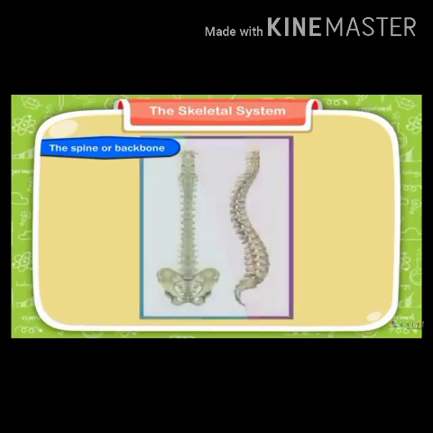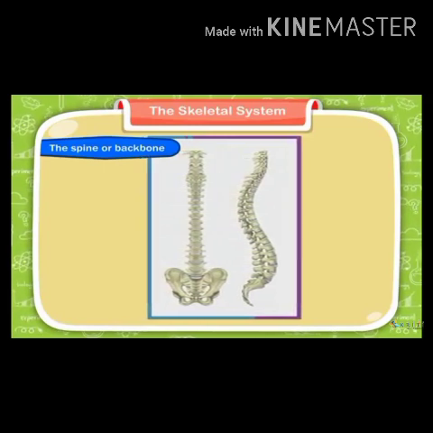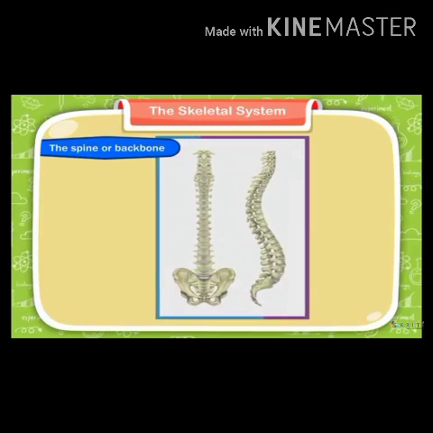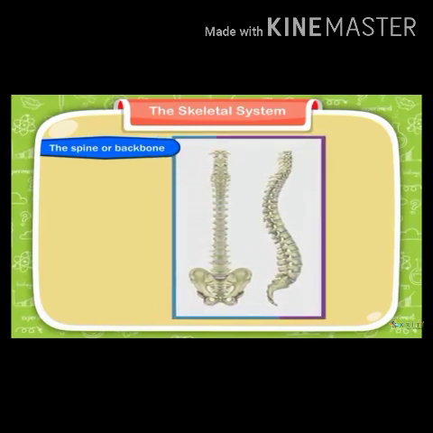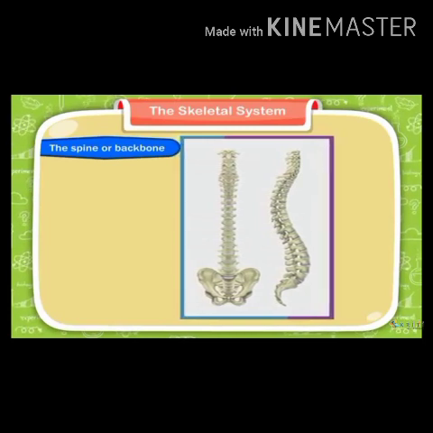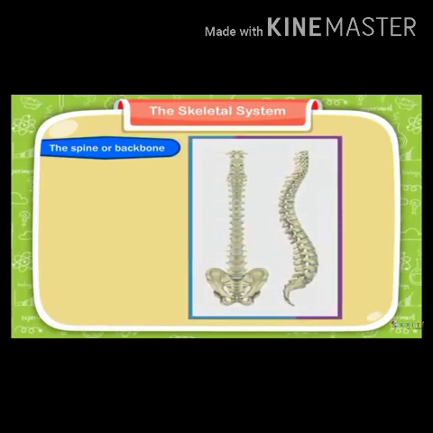Now we have studied about the spinal column and backbone. A series of small bones forms the backbone of the human body. These are called vertebrae or the vertebral column. It is a strong column which is made up of 33 small bones. The vertebrae are hollow in the center and protect the spinal cord. The skull is attached to the spine or the backbone through these vertebrae.